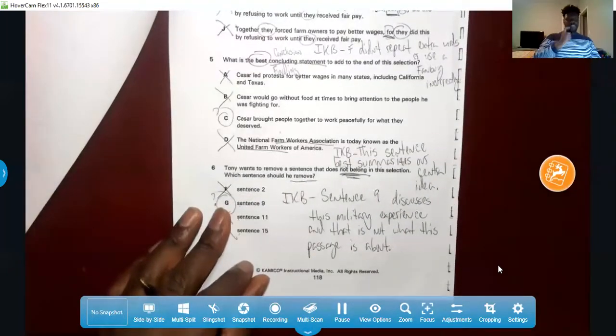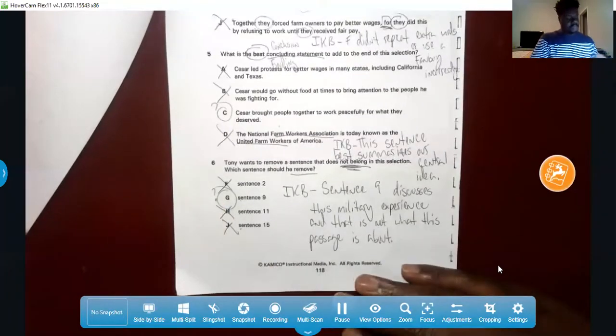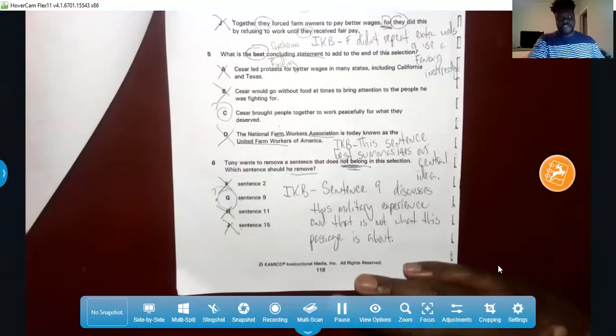It's great that he joined the military. He was in World War II, but that's not what this passage is talking about. So that sentence doesn't make sense with the context and the central idea of everything else.